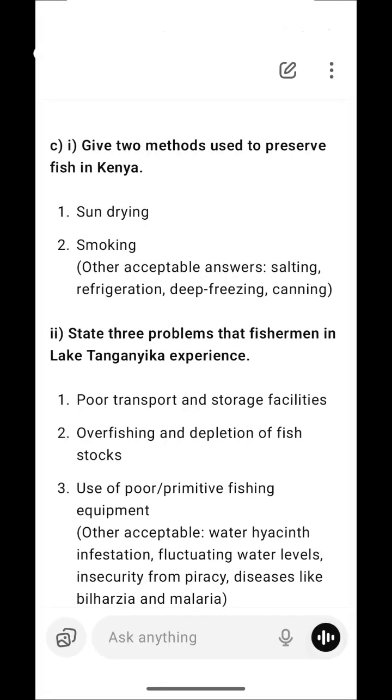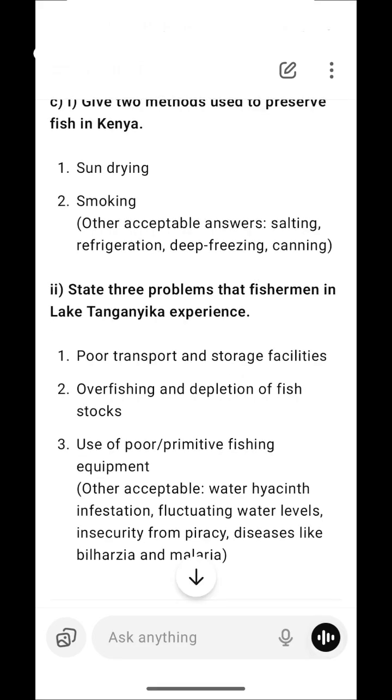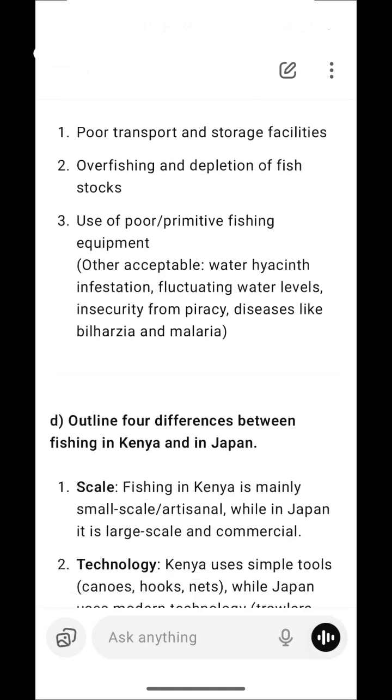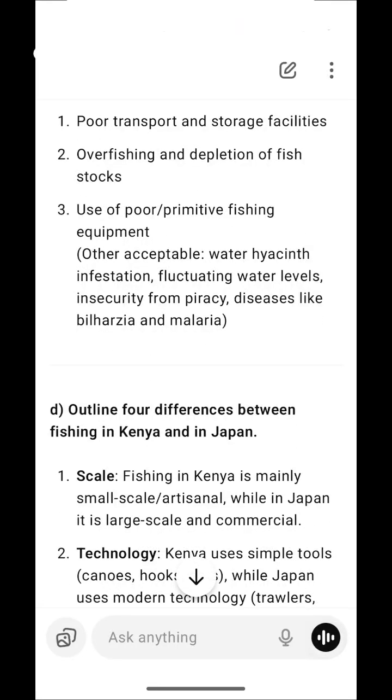First one, poor transport and storage facilities. Yes, that's a problem. Overfishing and depletion of fish stocks, yes, this is also a big problem. Use of poor methods or primitive fishing equipment, water hyacinth infestation, fluctuating water levels, and so on.